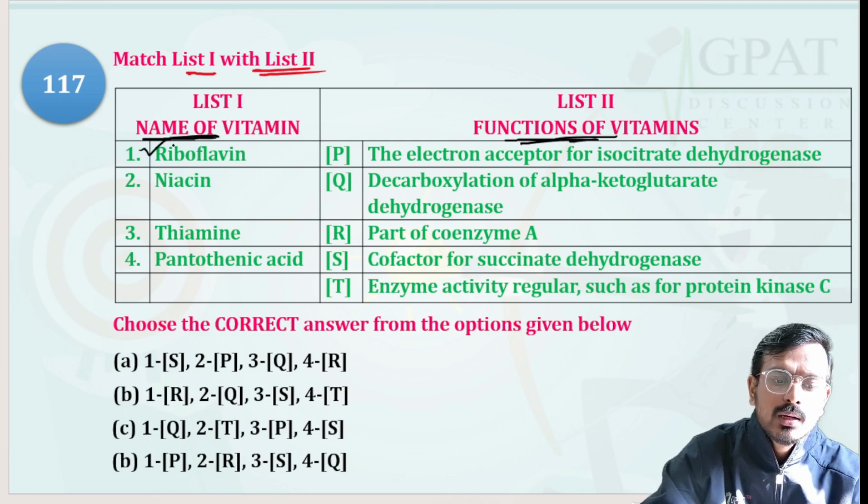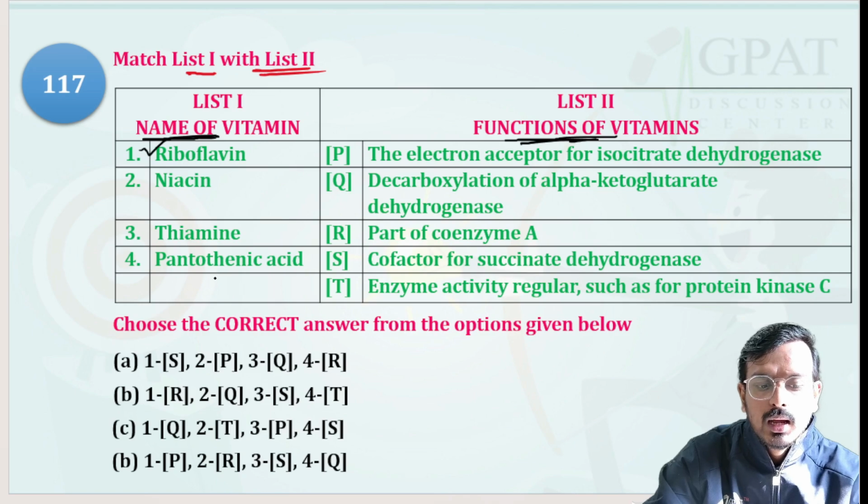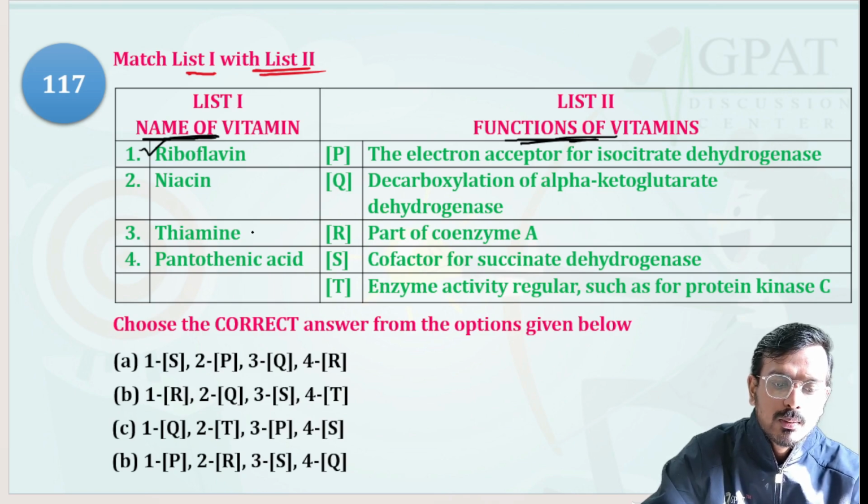So riboflavin, thiamine vitamin B1, riboflavin vitamin B2, niacin vitamin B3, pantothenic acid vitamin B5.